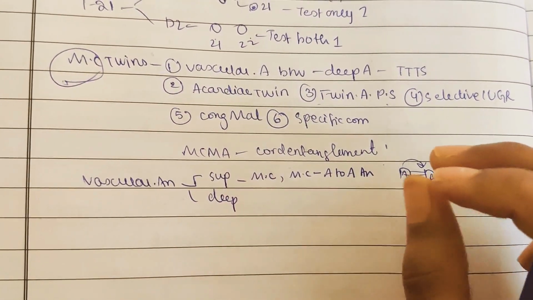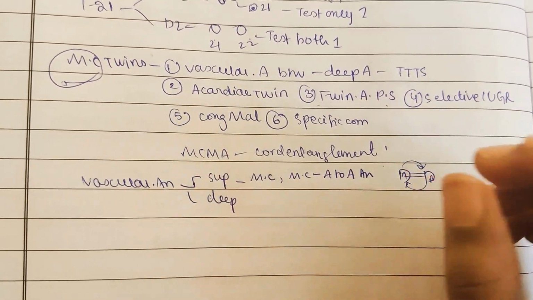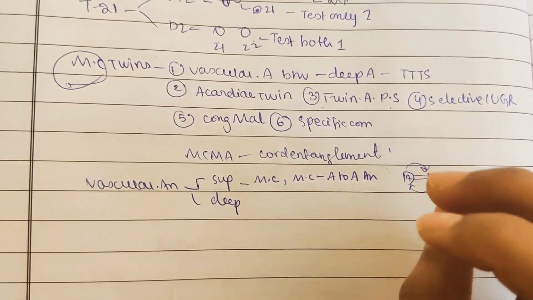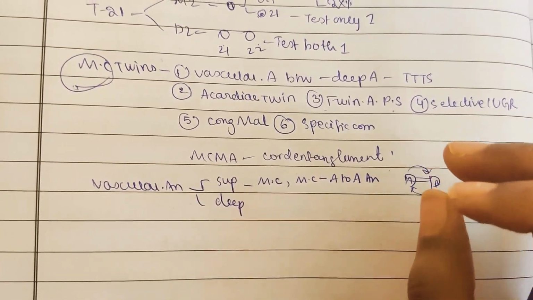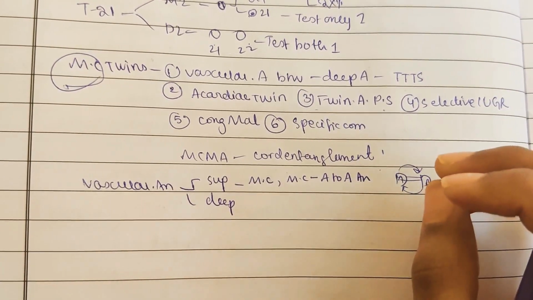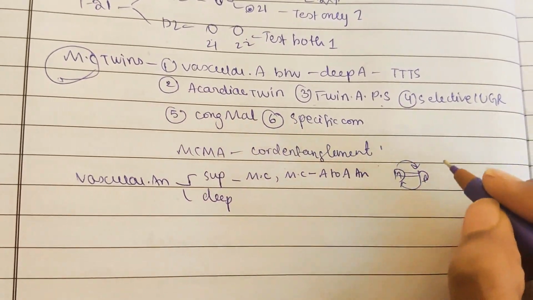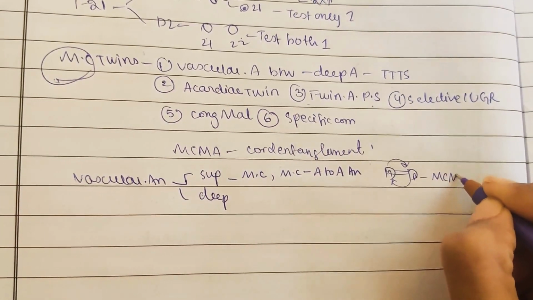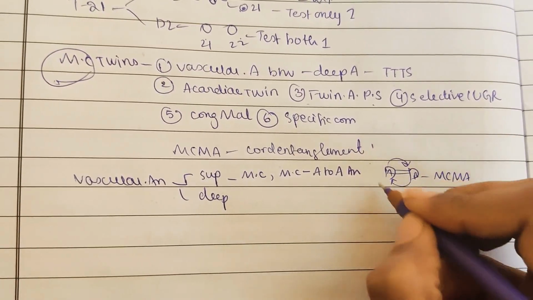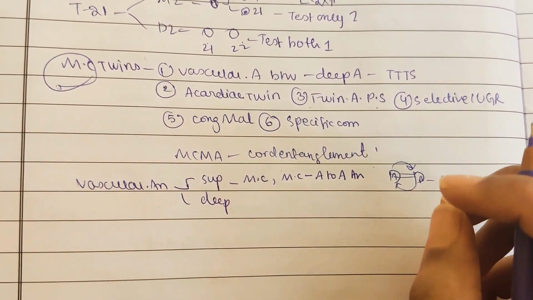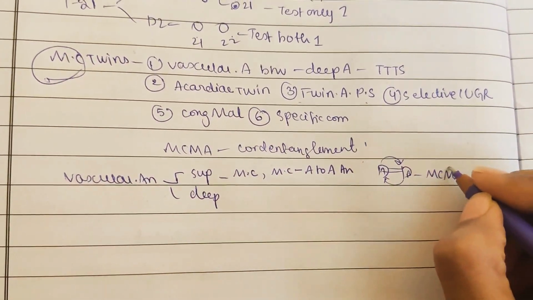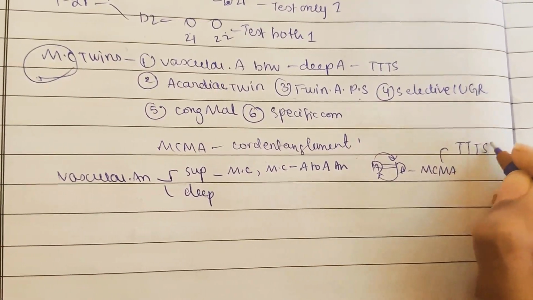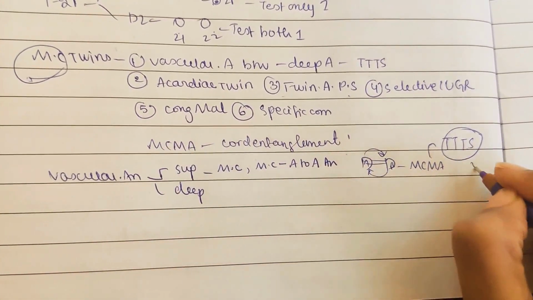There is no permanent donor or permanent recipient because both are sending the blood together, and there is no twin to twin transfusion syndrome, right? It is mostly seen in monochorionic, monoamniotic twins. This is most common in monochorionic, monoamniotic twins because there is no membrane in between, so they will easily transfer the blood. And remember, once again I am saying there is no TTTS, that is, twin to twin transfusion syndrome is not present here.